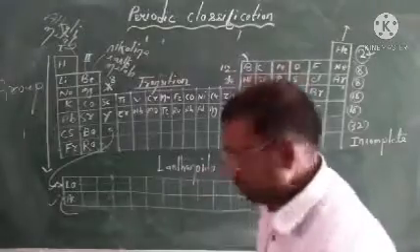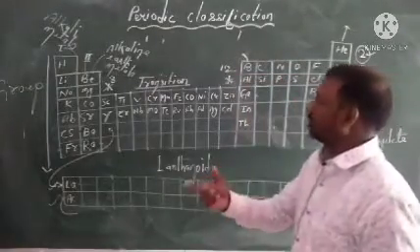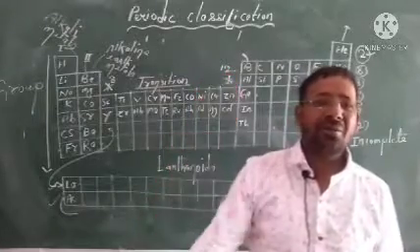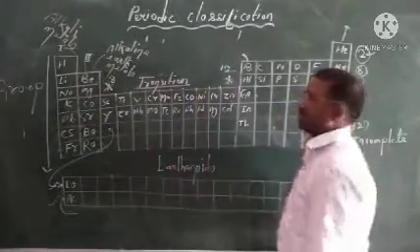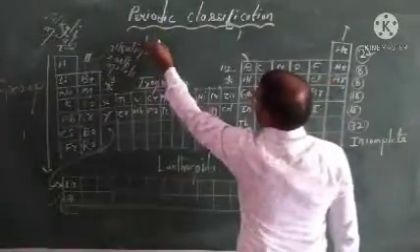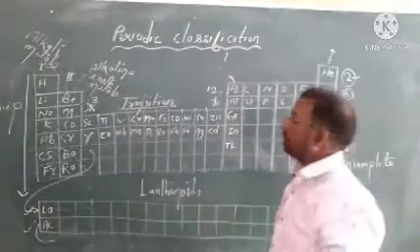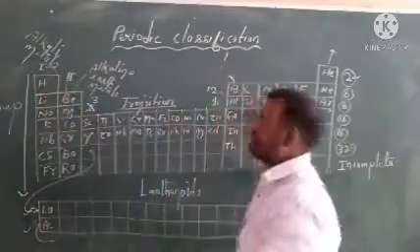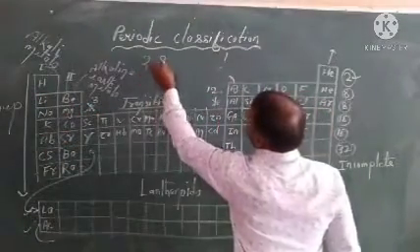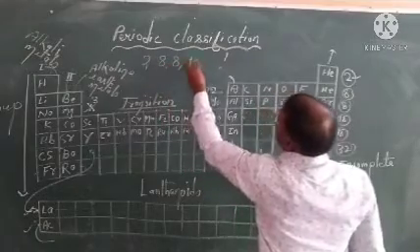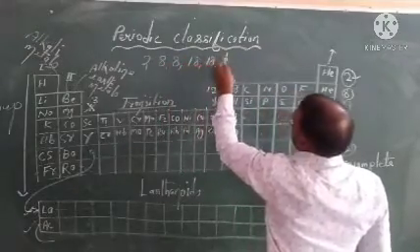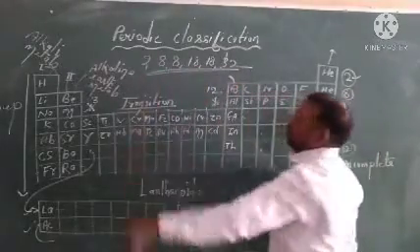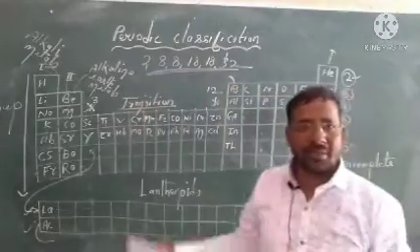One more thing, I am giving you one more trick to write all the atomic numbers of the elements in the group. Just you have to learn a magic number. I will give you a very small trick to find out the atomic number of all elements. Just learn the magic number: 2, 8, 8, 18, 18, 32. This is the way, this is the trick. You can find all the atomic numbers of the elements in the table.